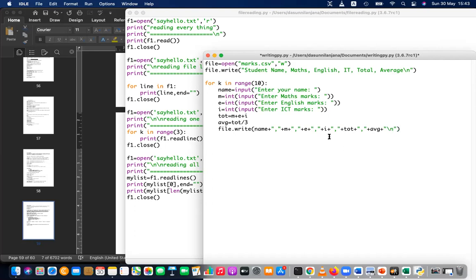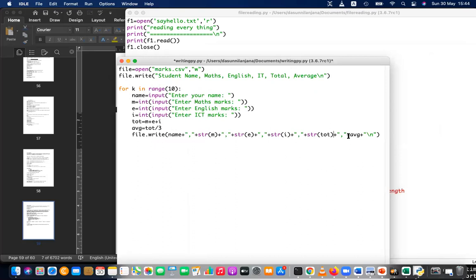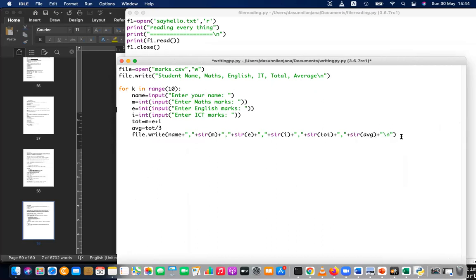Okay, out of these things you have to convert maths to a string, English to string, because those are integers. IT to string, that is also an integer. Total is an integer, you have to convert that to string, and average is a float, a decimal number, that also you have to convert to string. So are you clear on this, or is anything unclear up to now?